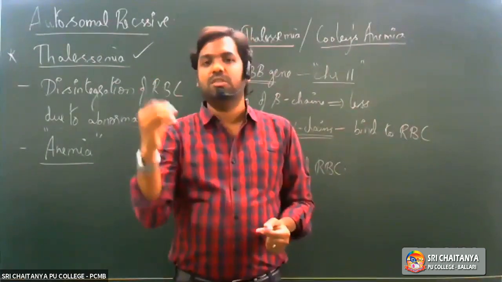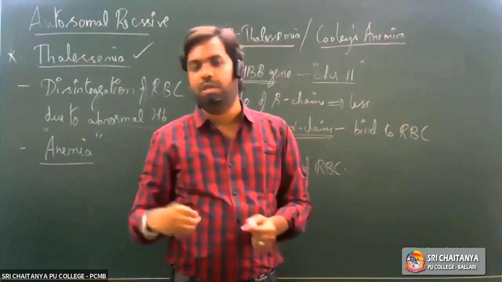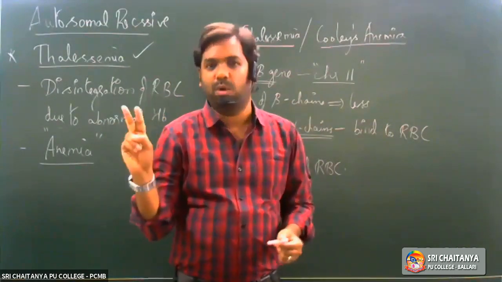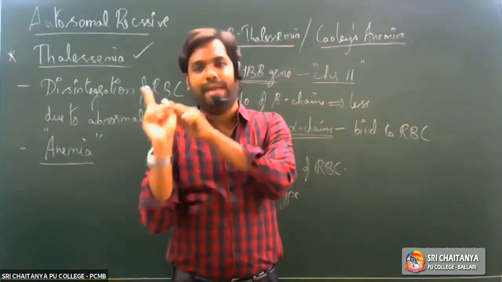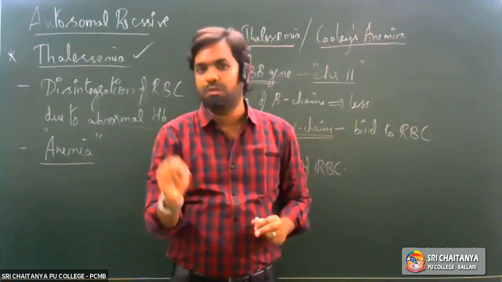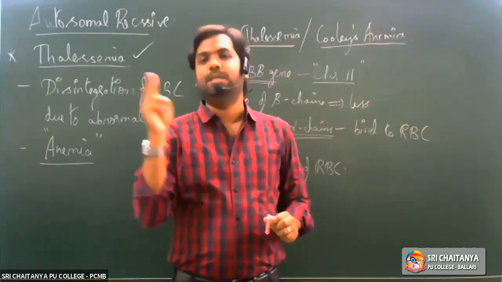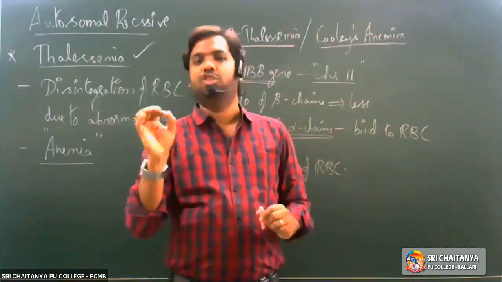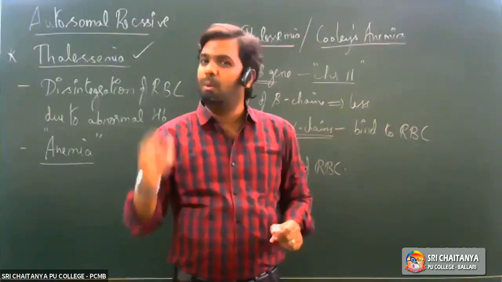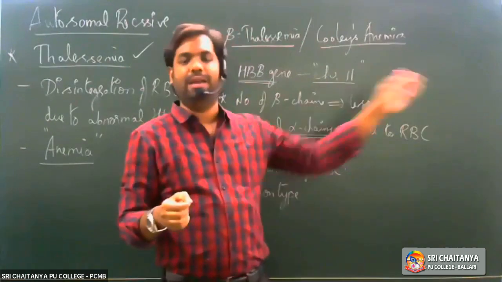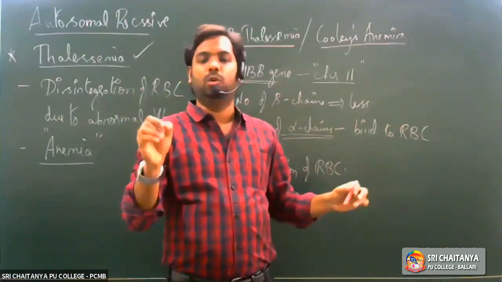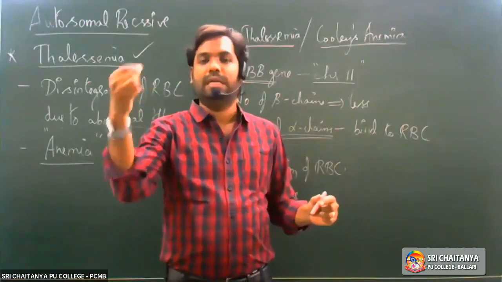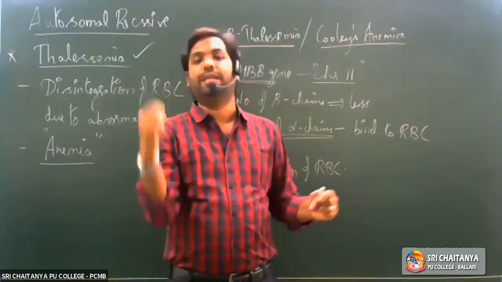For the synthesis of this alpha polypeptide chain, 2 closely linked genes are involved, HBA1 and HBA2, which are located on chromosome number 16. Any mutation in one or more of the 4 alleles present would lead to decreased alpha chain synthesis.